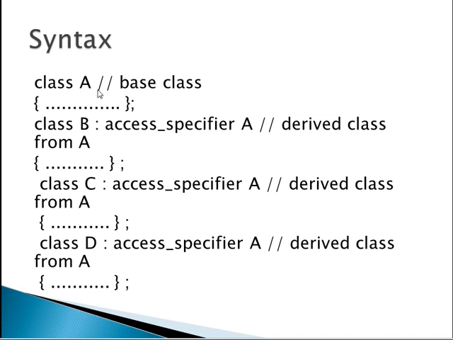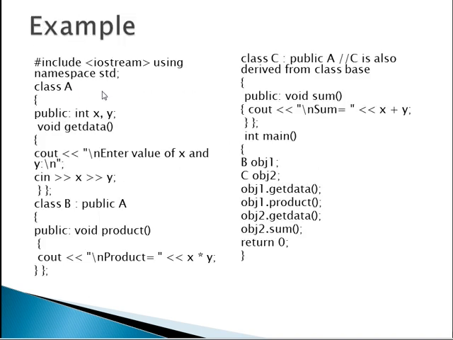The syntax is: suppose this is class A, this is class B accessing the visibility mode of A, then class C with the visibility mode of A. Next, the definition of this is here, then class D with the visibility mode of A. These are the different children of class A. Let's see one example.